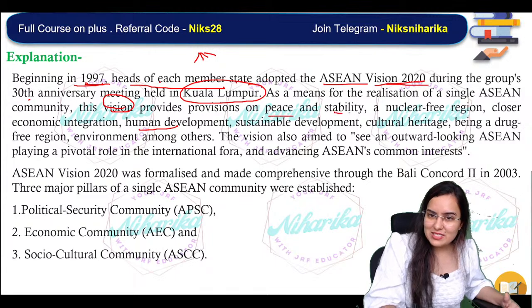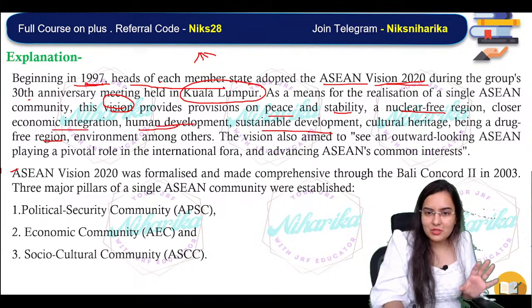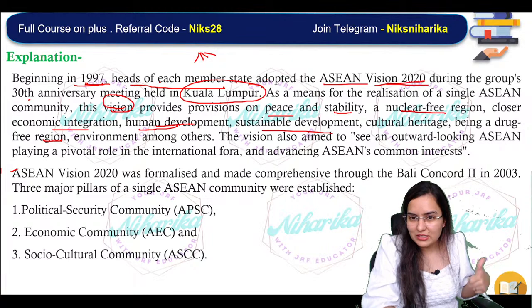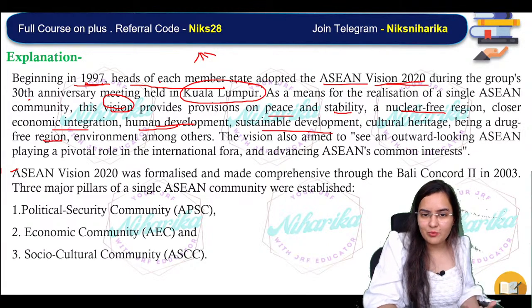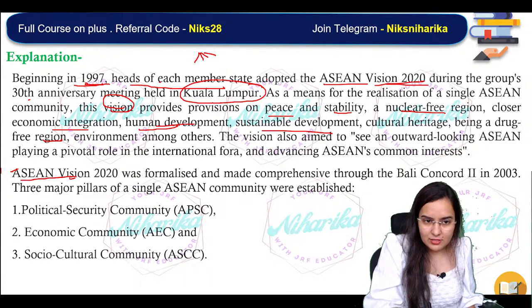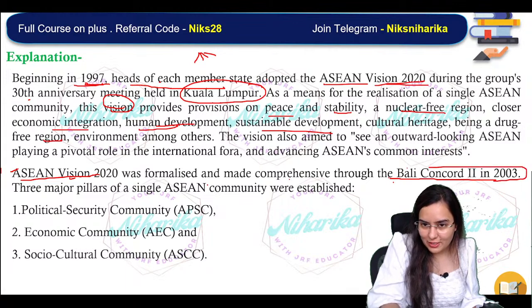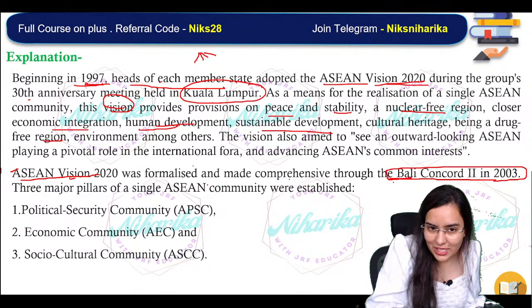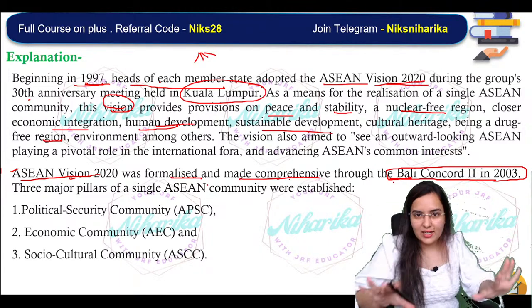To provide peace, stability, a nuclear-free region, economic integration, human development, sustainable development, basically all the good things. Asia playing a pivotal, very important role in the international fora. Now, the Asian vision was formed and made comprehensive through Bali Accord 2 in 2003. Please write it. It was actually formalized, made into a more detailed form.